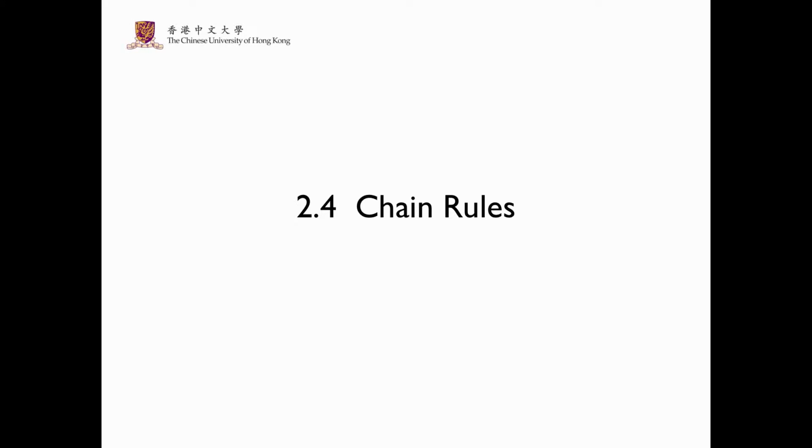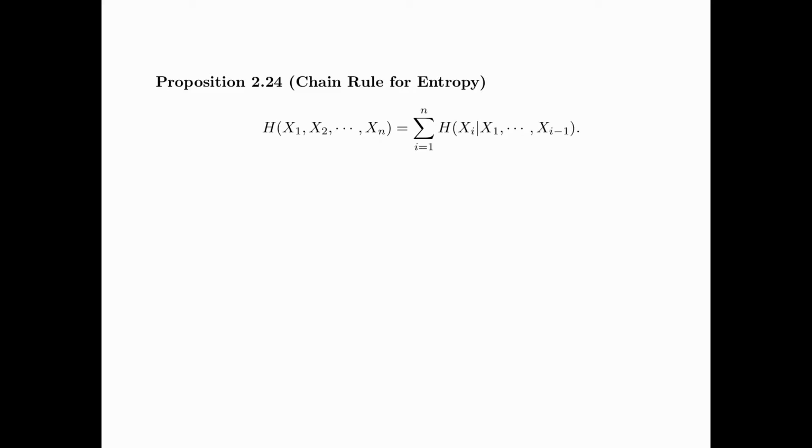In section 2.4, we talk about chain rules for information measures. First, we have the chain rule for entropy, which says that the entropy of X1, X2, up to Xn is equal to the summation from i equals 1 to n of the entropy of Xi conditioning on X1, X2, up to Xi minus 1.